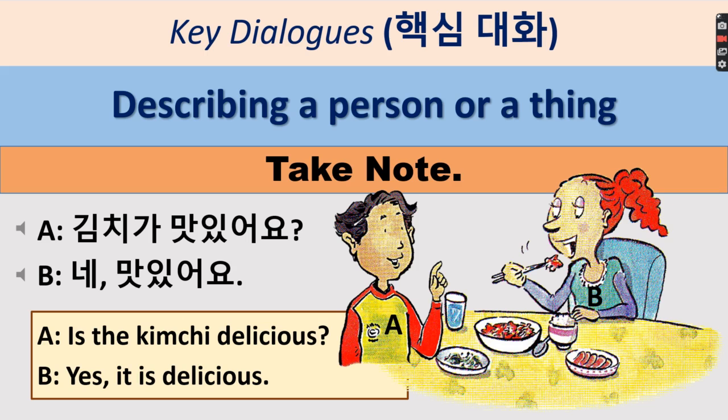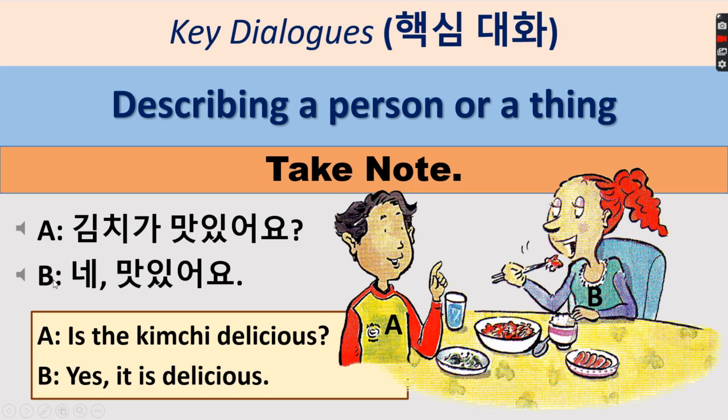Okay? So now, let's proceed with another key dialogue describing a person or a thing. So, let's try to take note. Is the kimchi delicious? 김치가 맛있어요?